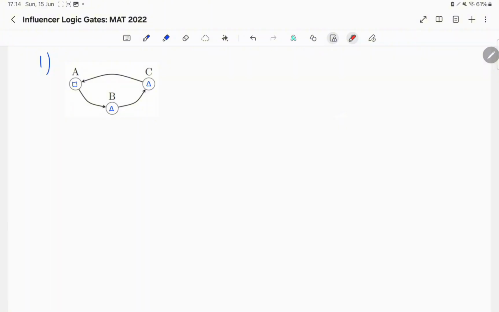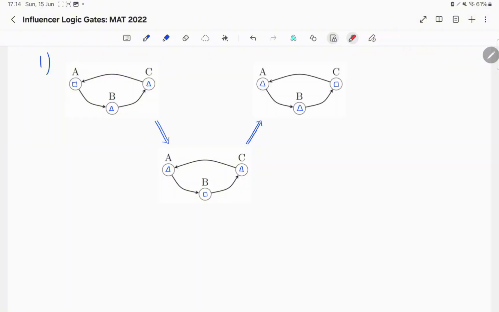Now, let's start with part 1. Here we have a network where A has opinion square, but B and C have the opinion triangle. If we advance this network by one round, we'll see that A will take on C's opinion, C will not change opinion, and B will take on A's opinion. Advancing this one more step gives us that A and B both believe in triangle, but C believes in square. And advancing this one more step returns us to the original situation.